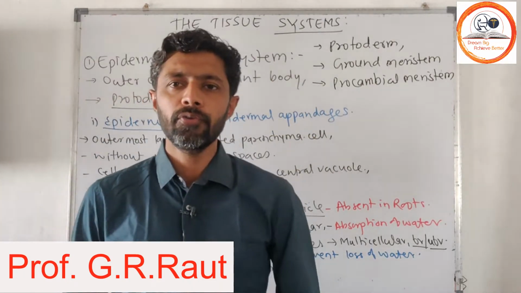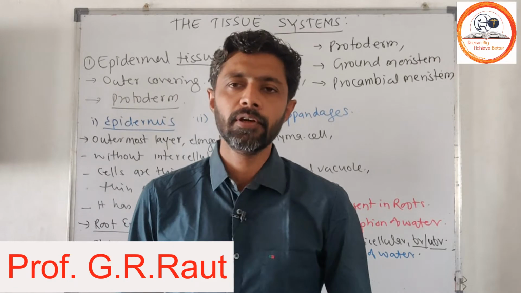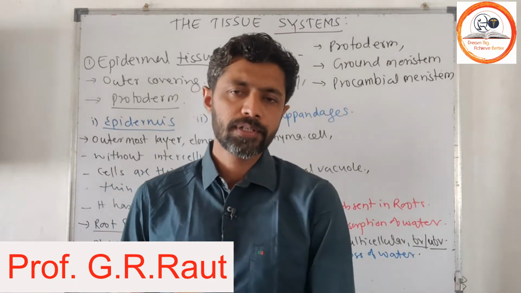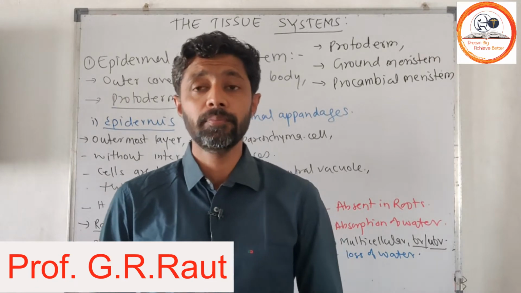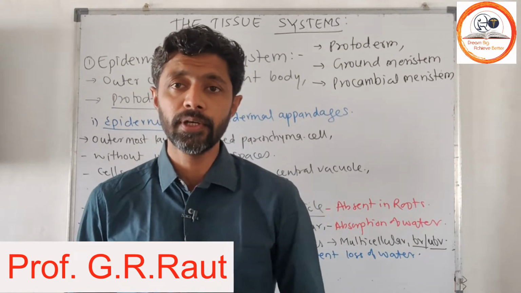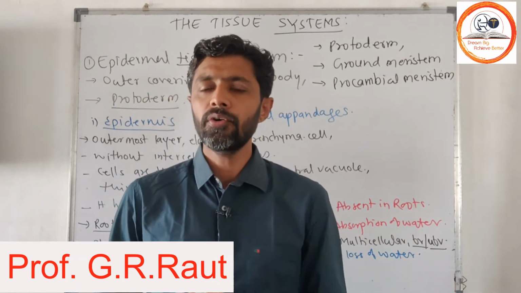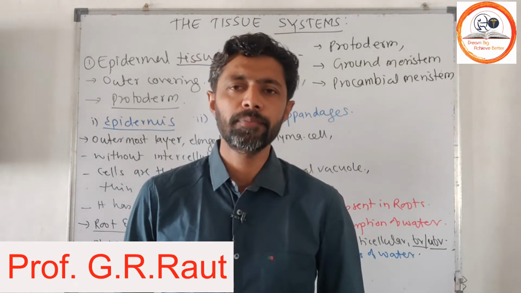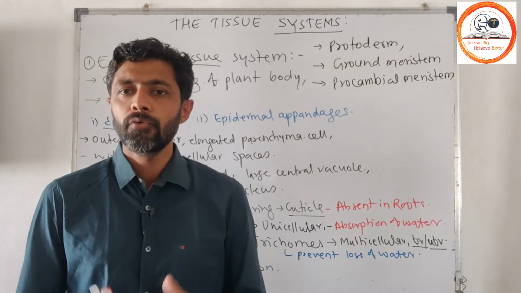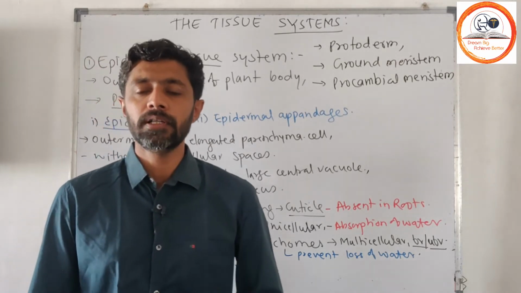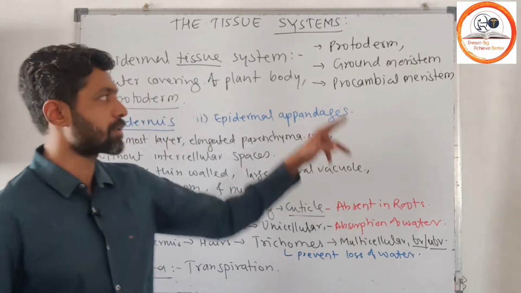So today we'll consider tissue systems. As before, in the previous lecture we have seen meristematic tissue, then permanent tissue, and in permanent tissue we have considered simple tissue and parenchymatous tissue. Now here we have to consider formation of different tissue systems. Tissue systems will be derived from the meristematic tissue.